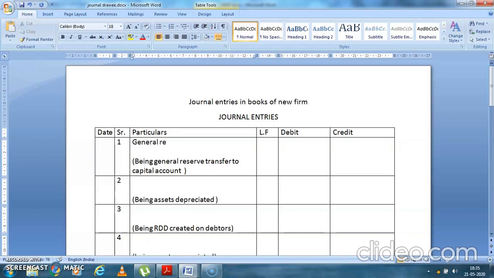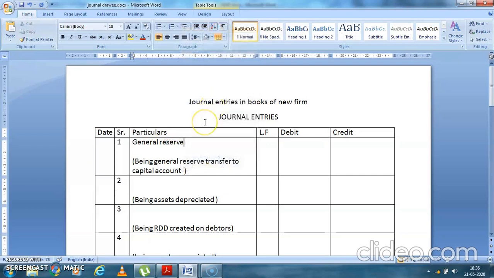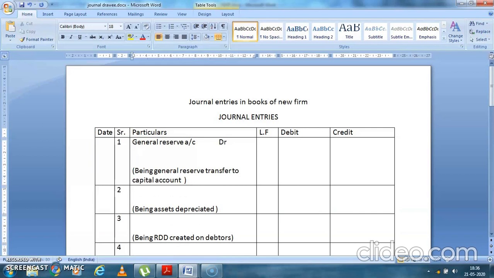General reserve account debit to all the partners' accounts. The partners' names are Rohan, Rohit, and Sachin.